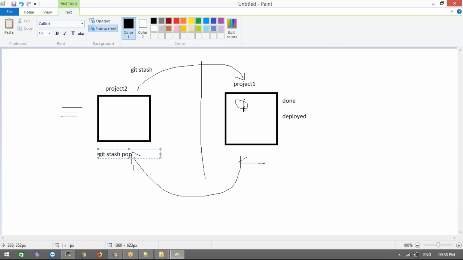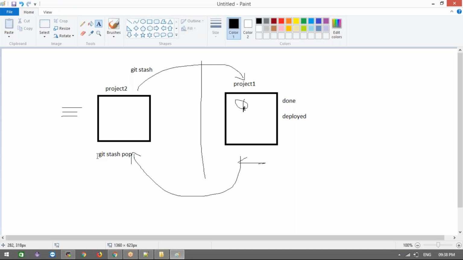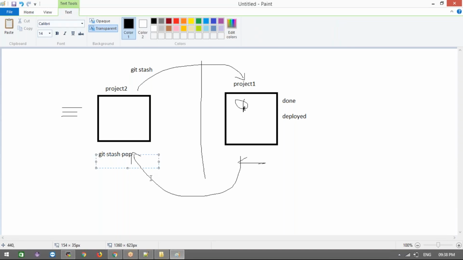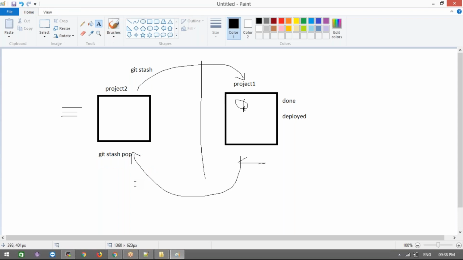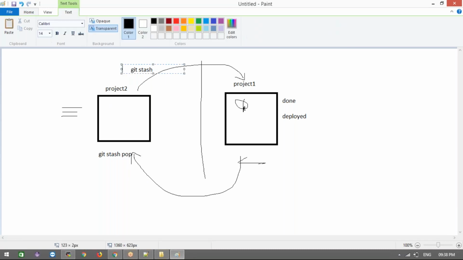Git stash pop. What will happen? It will give you the changes you have done, and it will remind you where you left: okay, you left from this line, this file, you need to go on from there. It will just remind you where you left the project. This is the way we use git stash and git stash pop.